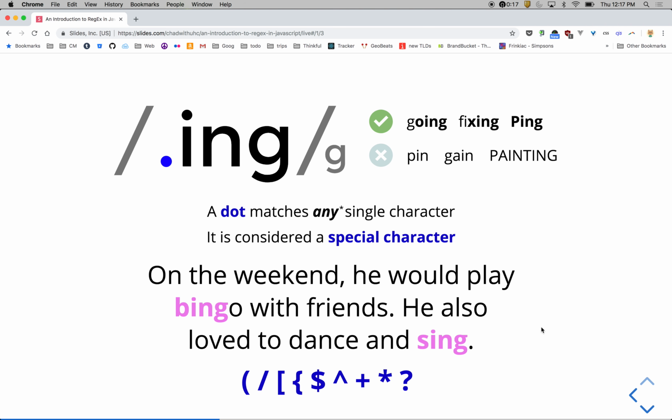Here's an example on another sentence. On the weekend, he would play bingo with friends. He also loved to dance and sing. There's a lot of dance and singing in this. In those ones, it matched the B and the S in addition. But it could be any kind of character. It could be a space. It could even be dashes or those kinds of things. As long as it's not a new line, there's a lot of other characters that would be included. It could be a digit.